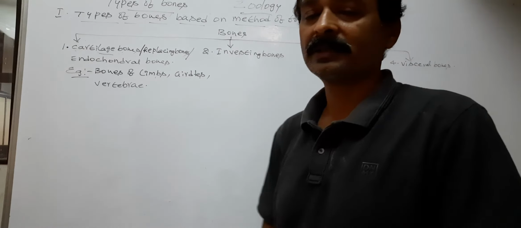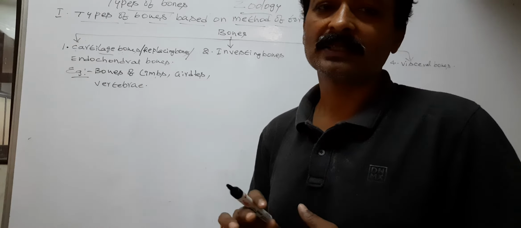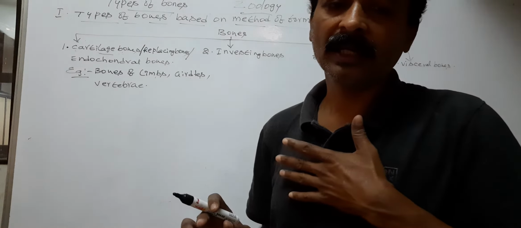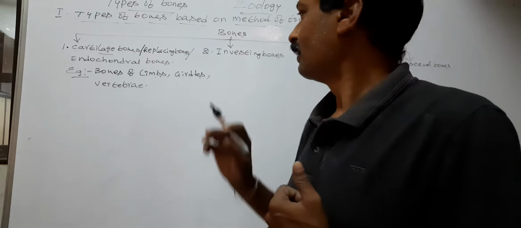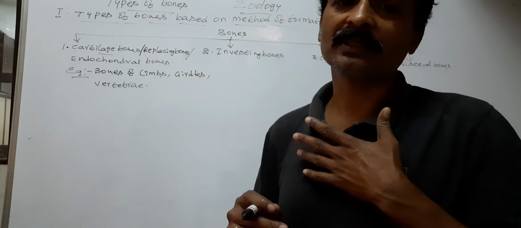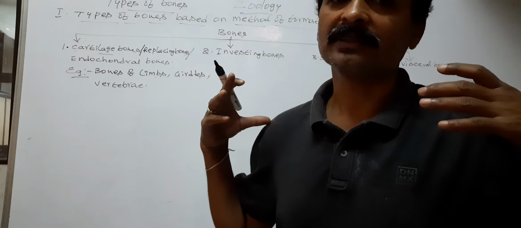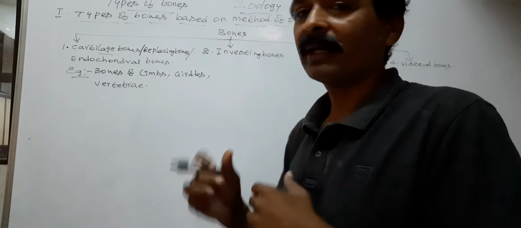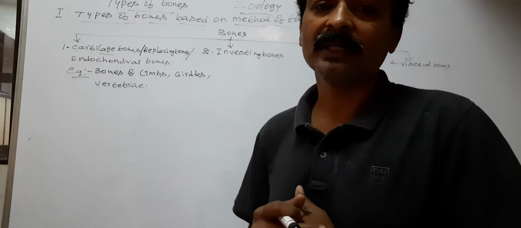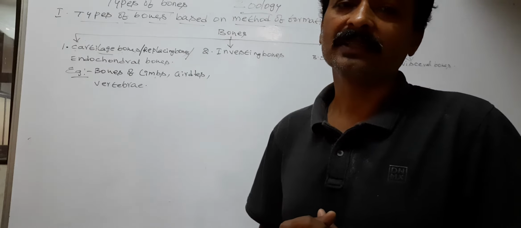Next, girdles. Animals possess two types of girdles: pectoral girdle and pelvic girdle. Pectoral girdle is located in the thoracic region where the forelimbs are joined. Pelvic girdle is located where the hind limbs are joined.